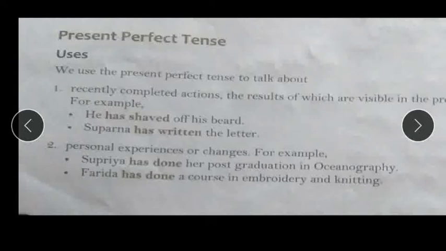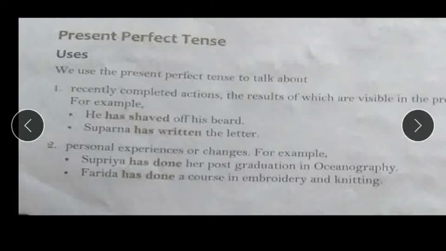Second rule for present perfect tense: personal experiences or changes. See with the help of an example: Supriya has done her post graduation in oceanography. She has completed her post graduation.